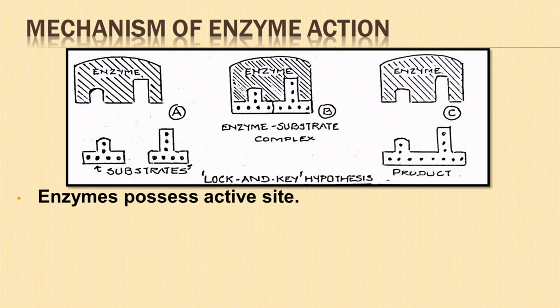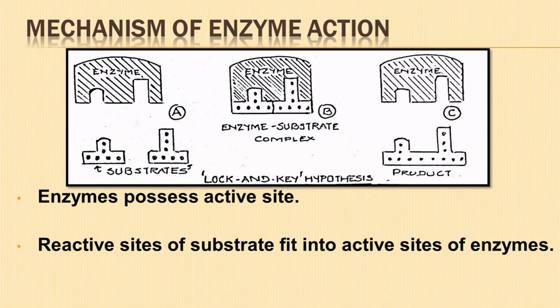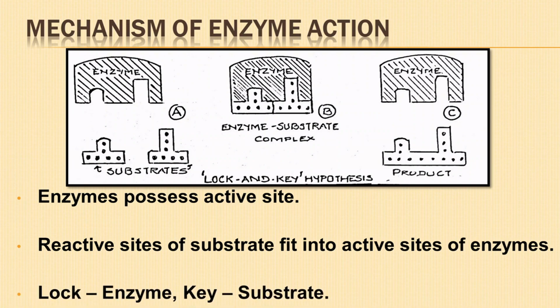The catalytic site and the binding site together constitute the active site of an enzyme. The substrates have reactive sites on their surface to fit the active sites of enzymes. The active sites and the reactive sites fit like a lock and key.